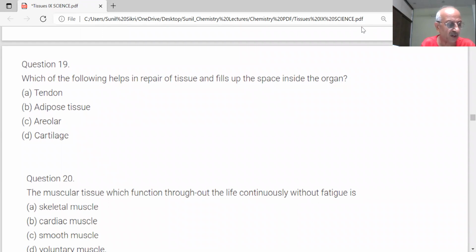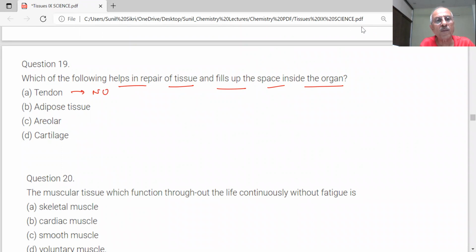Next question is coming. Which of the following helps in repair of tissue and fills up space inside the organ? When tissues get injured, they have to be repaired. What is helping? First, tendon. Does a tendon help in repair of tissues? No, sir.